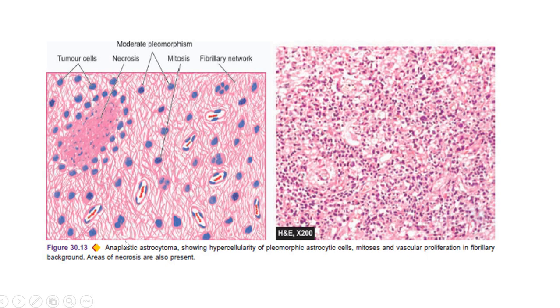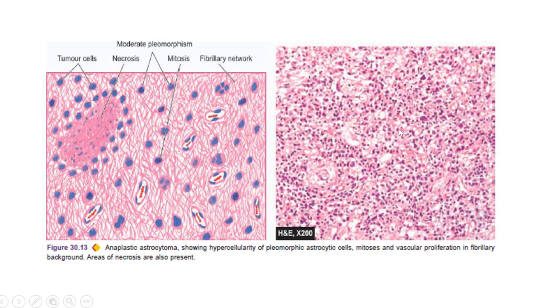So this is a picture of anaplastic astrocytoma. This is a pictorial representation where we can see there is an area of necrosis, and all these are the tumor cells, which are moderately to highly pleomorphic cells. In between you can see the fibrillary network, and this is the blood vessels. So you can see all this dense fibrillary material, pleomorphic cells, and areas of necrosis. Also, which is very important here, you will see proliferation of the vascular endothelium.